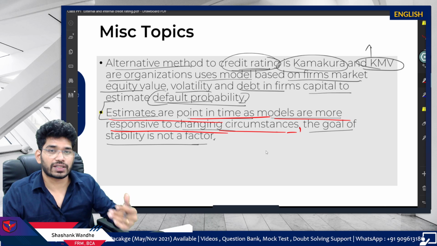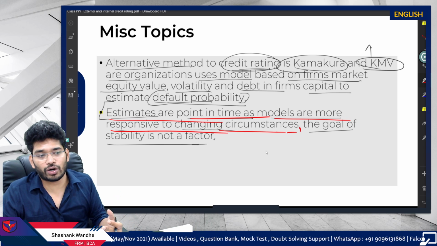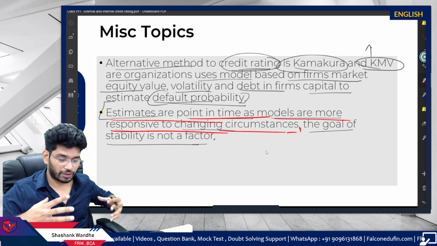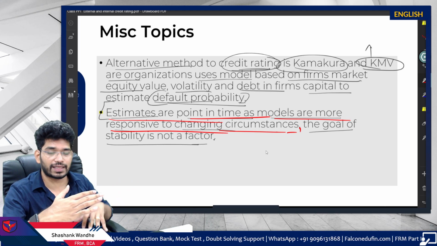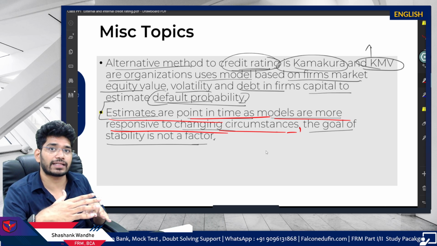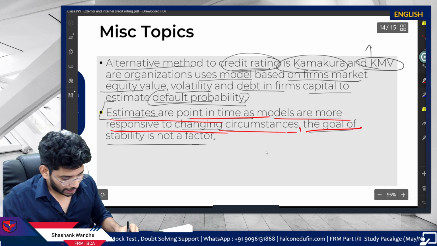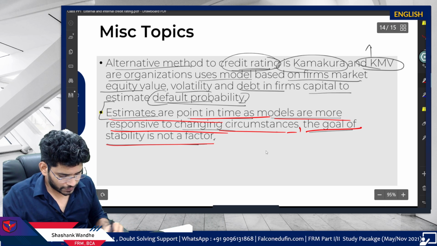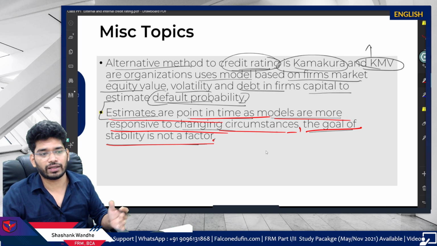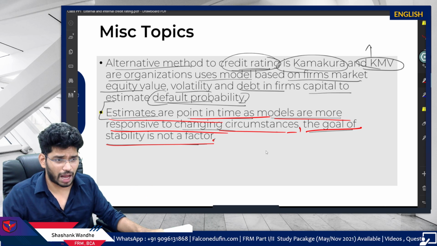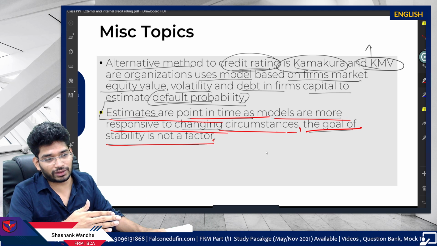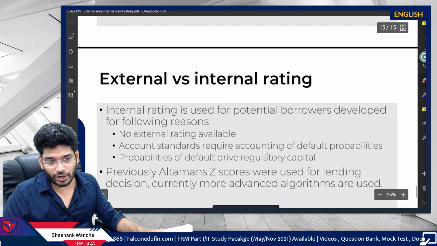So if you adapt to changing circumstances, automatically you cannot go for through the cycle. You cannot give a long-term rating while at the same time accommodating all the sensitive elements. You cannot make the model very sensitive if you want to go for the long-term rating. And the goal of stability is not a factor here. So if you are not looking for the stability of the rating, then Kamakura or KMV is the model to go with.